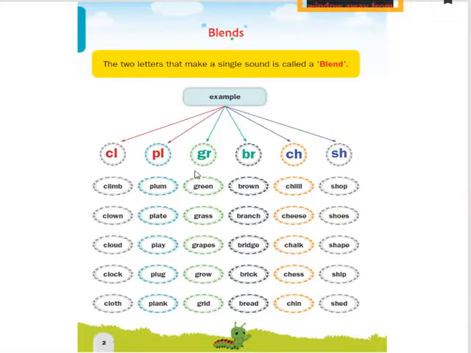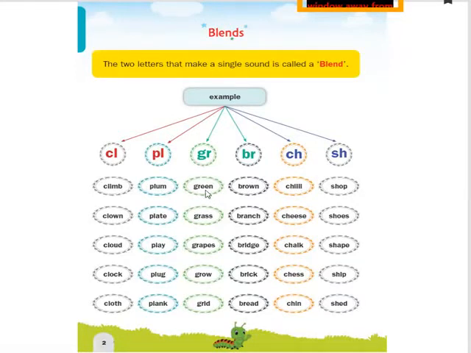GR sounds gr. The G plus R, two letters forming a single sound, is called a blend sound. Again, I used to tell you that G is a separate letter and R is a separate letter, but those two letters form a single sound called a blend sound. So here G and R combined say gr. Let us see the words formed with GR starting with the single sound gr.